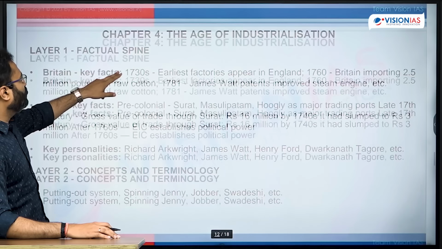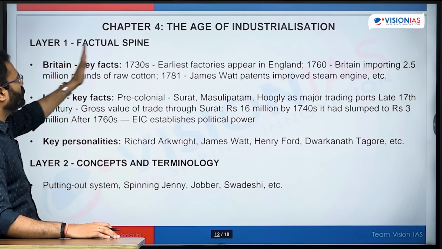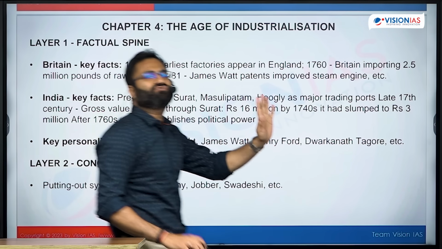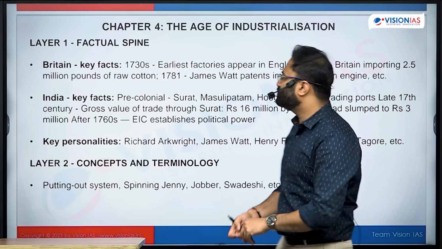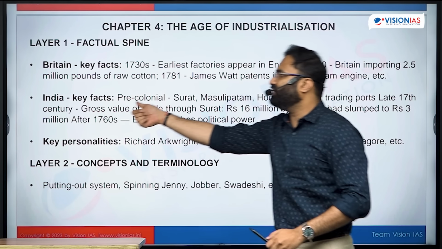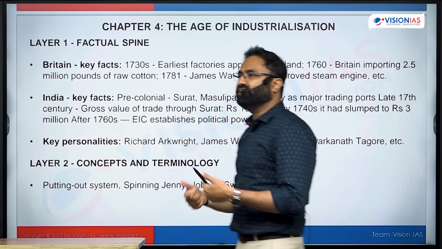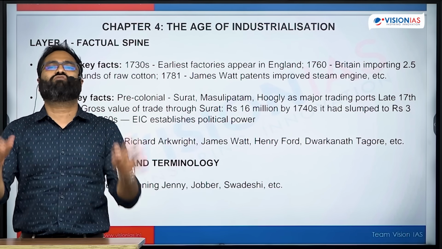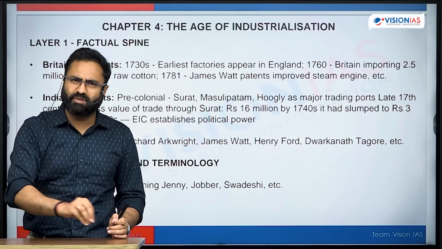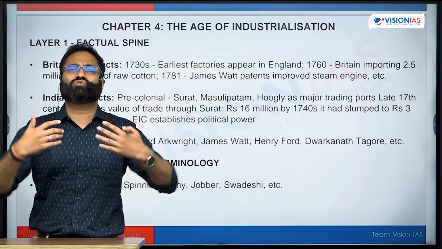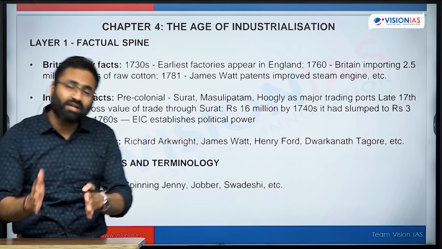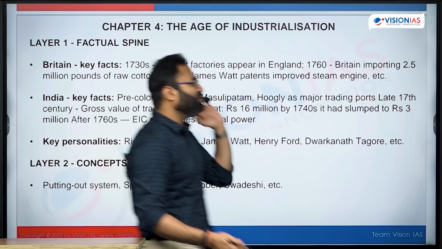Next is chapter number 4, age of industrialization. Factual aspect mein there are industrial revolution related certain key terms, key facts that are there. Apart from that, India related certain key facts and key personalities like spinning jenny. There are different types of other equipment including steam engine, printing press. Many things are there, and that eventually ensured production at a mass scale, right? So that is being talked about.